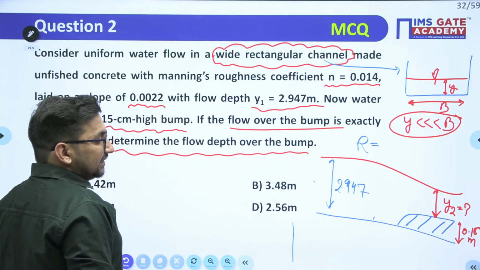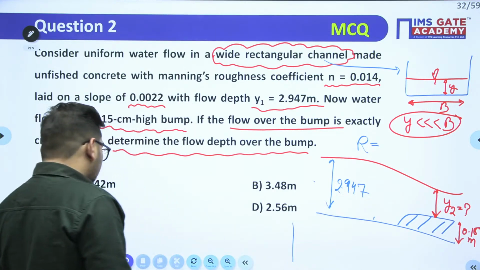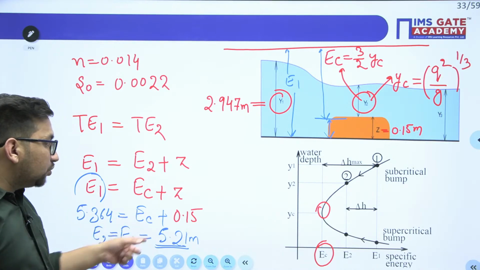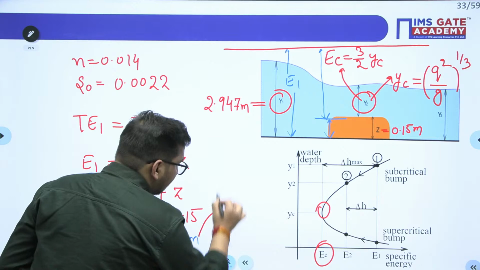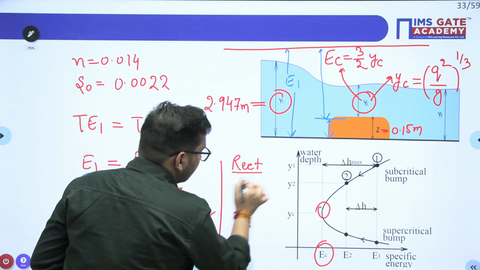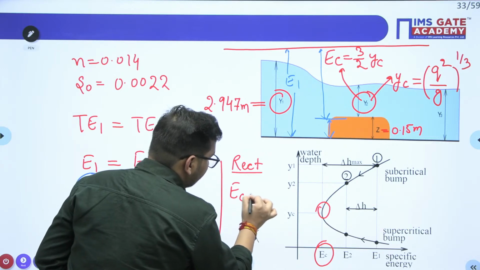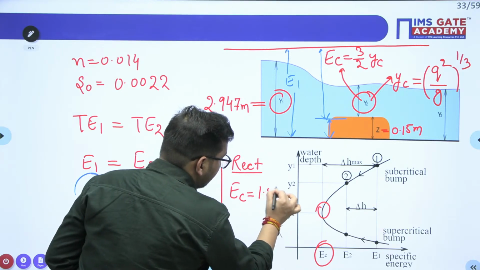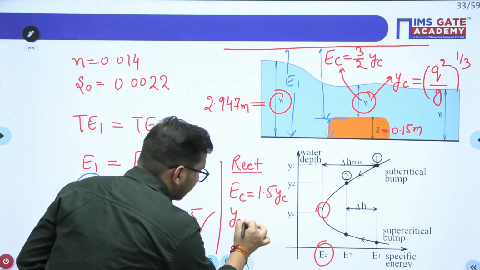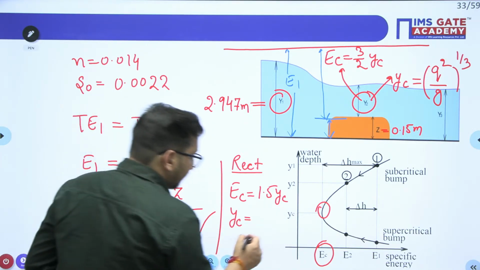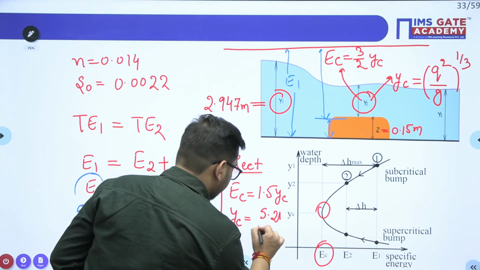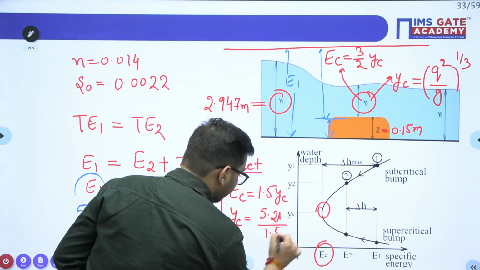We need to calculate the flow over the bump, so we need this Y2 value or Y critical value. If E critical is known to me, I know for a rectangular channel, E critical is equal to 1.5 of YC. So YC I can calculate: 5.21 divided by 1.5.